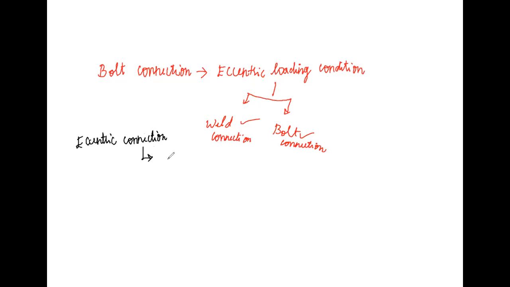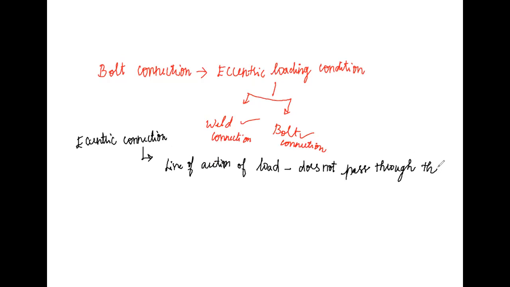The line of action of load does not pass through the CG, which is the center of gravity of the group of bolts.